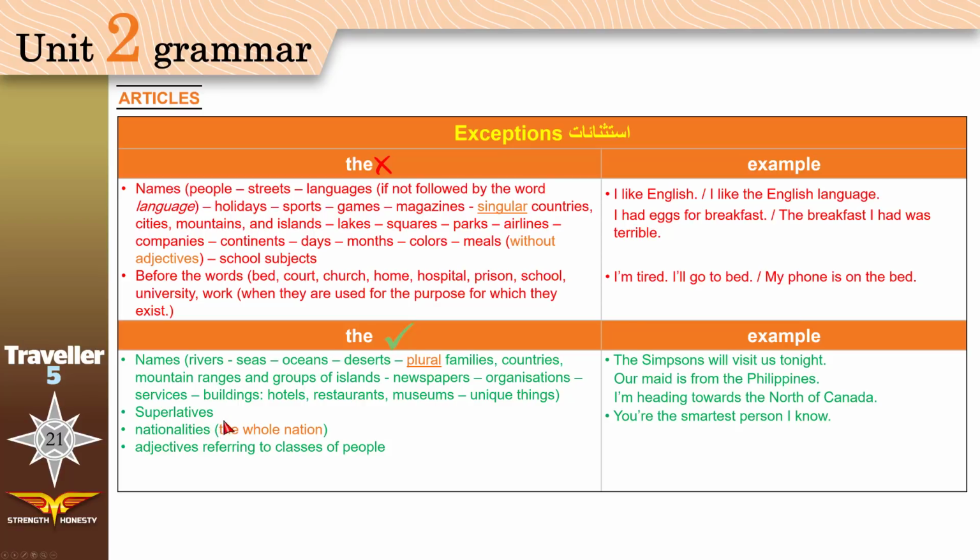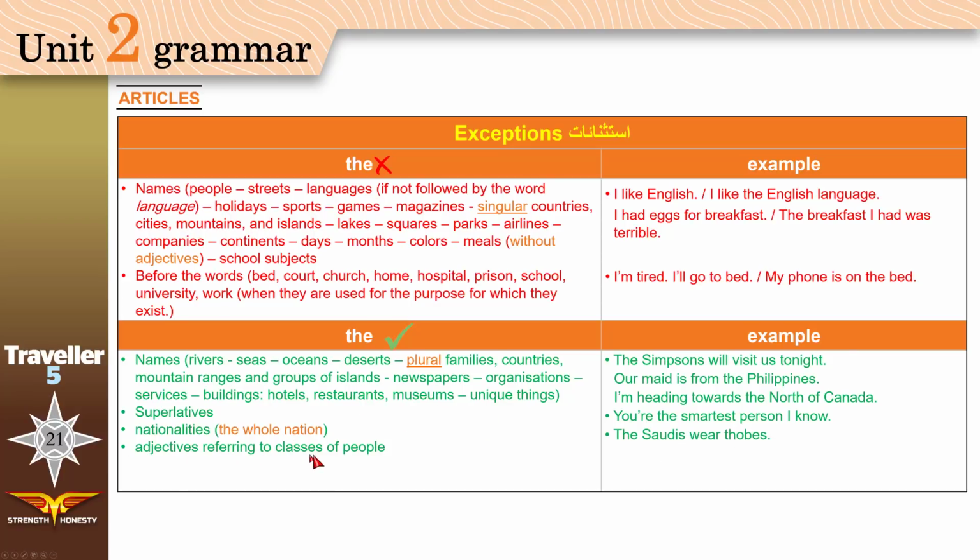Nationalities, when we refer to the whole nation. Like what? When we talk about all the Saudis wear thobes. The Americans don't. We use the. We're talking about the whole nation, all Saudis.